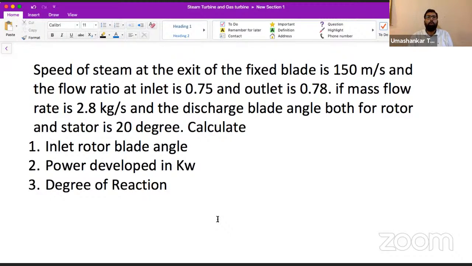So we are almost concluding our steam turbine. In the next session, we are going to see the governing and critical speed part. But in this session, after this question, we are going to see one more thing, that is the reheat factor. And then we are going to summarize all that we have learned till now, and then we'll call it a day.